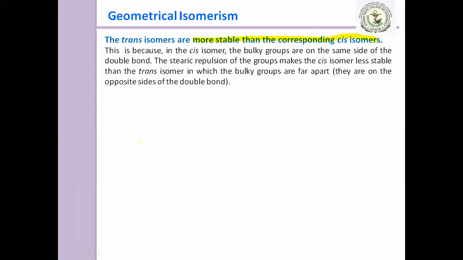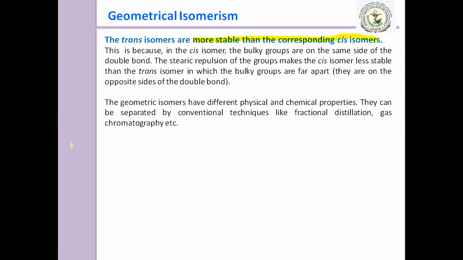Okay, remember that. So what do you mean by geometric isomers having different physical and chemical properties? This you also have to remember, and they can be separated by conventional techniques like fractional distillation, gas chromatography, etc. In detail, we will discuss how to identify or separate these cis and trans isomers. There are different methods which we use for determination or separation of these cis and trans isomers. We will discuss later on.